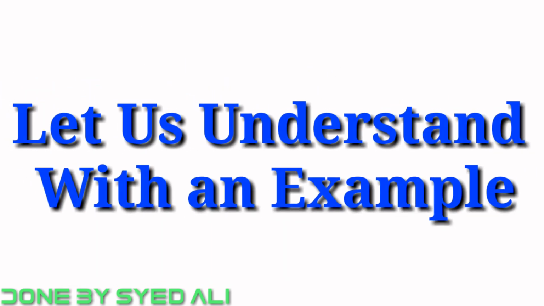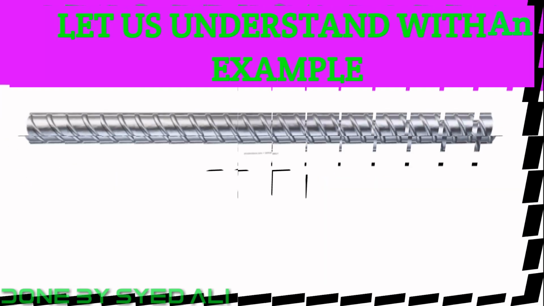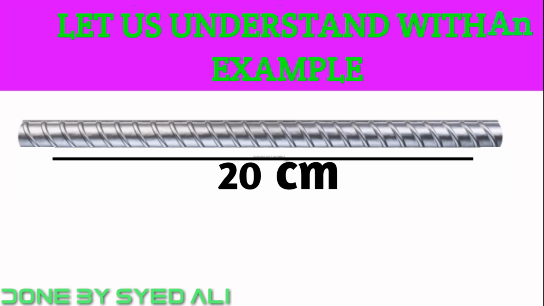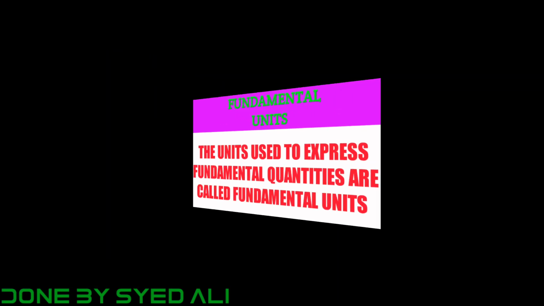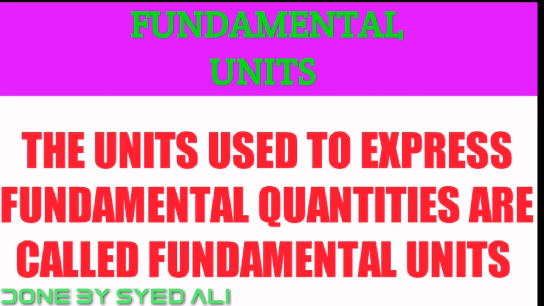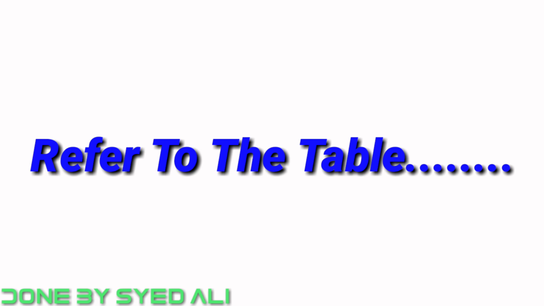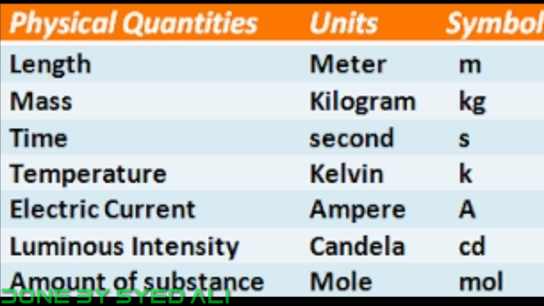Let us understand with an example. If the length of a steel rod is 20 centimeters, 20 is the value and centimeter is the unit of measurement. We can express the unit of measurement using the centimeter symbol, that is cm. The units used to express fundamental quantities are called fundamental units. Refer to the table that lists out the SI system of the fundamental units.